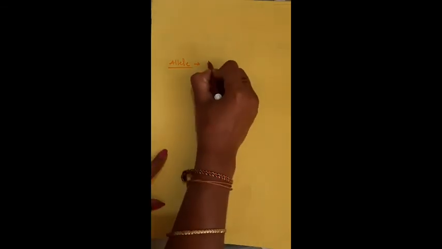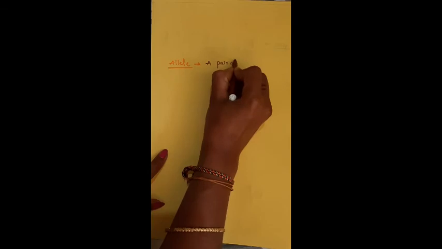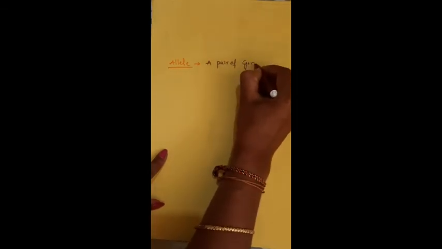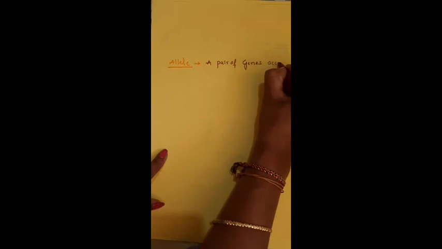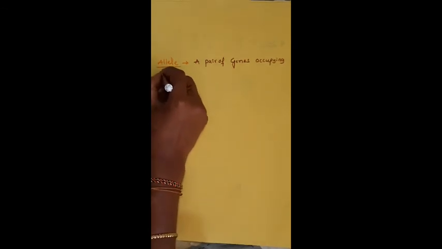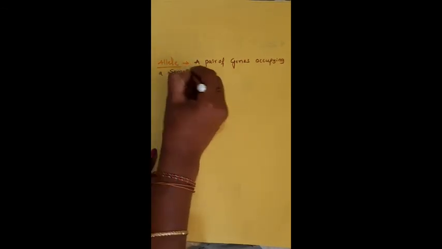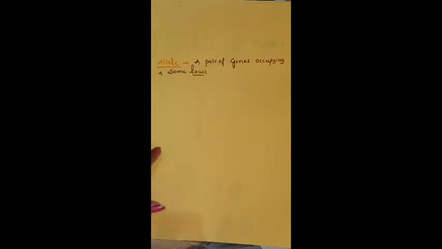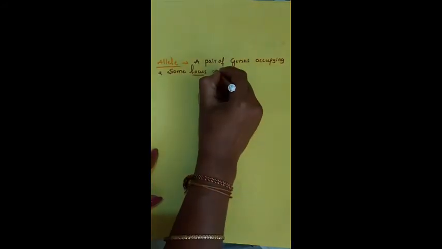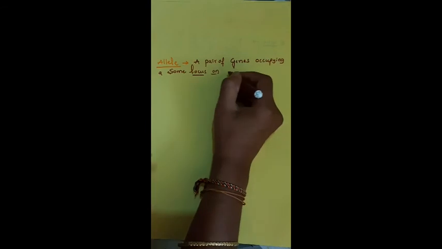This is a very basic terminology. Allele means a pair of genes occupying a same locus. I know guys, these are new terminologies for you. That's why I am telling, please practice these terminologies, please understand this.